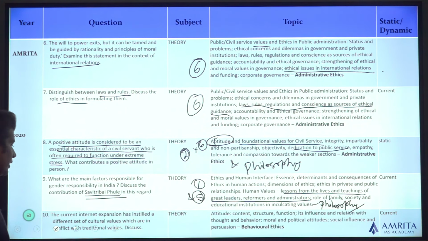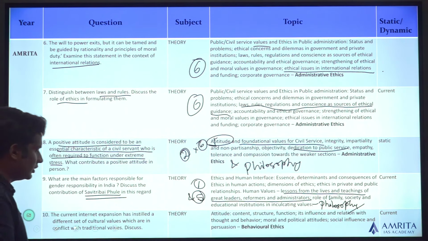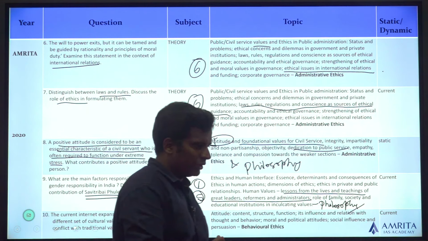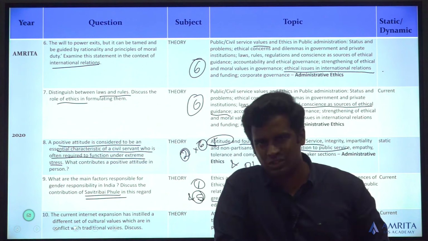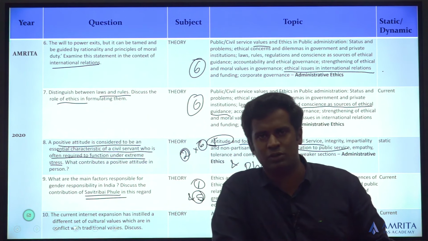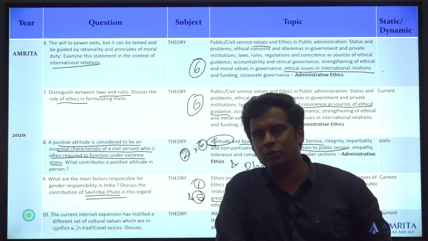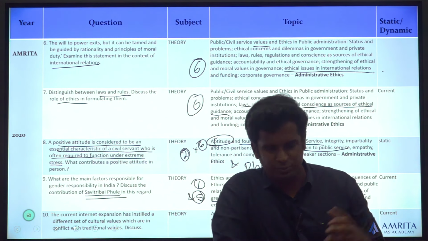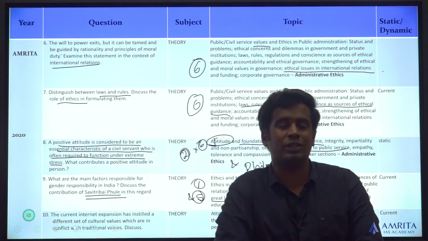Tenth question, current internet expansion has instilled a different set of cultural values which are in conflict with traditional values. So, the keyword is values, but are they talking about values as such directly? No, they are saying generally values. They are not talking about any specific value. They are saying that the values that are present because of the internet culture are a different set of values than the earlier set of values.